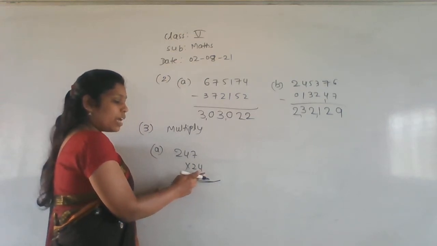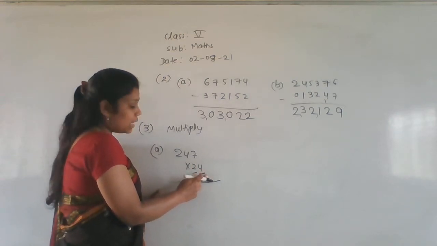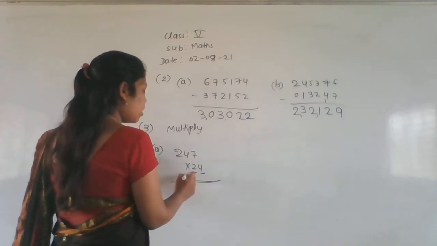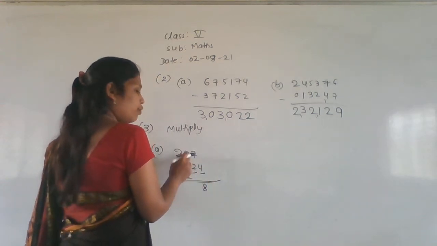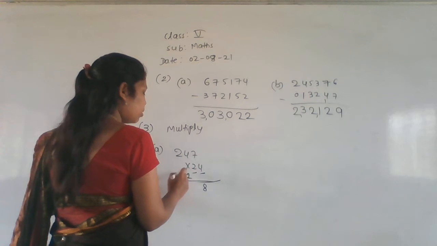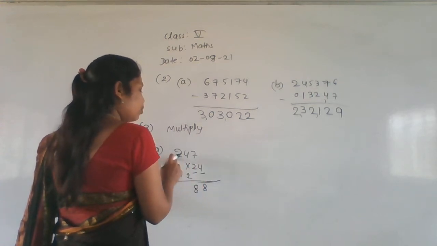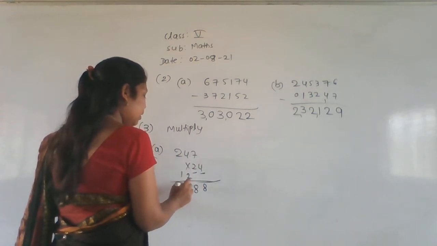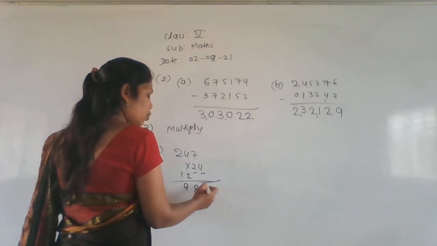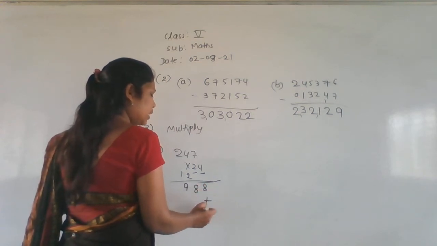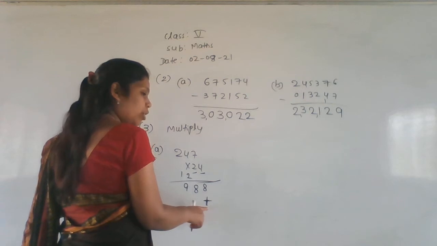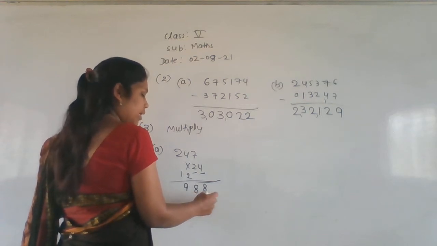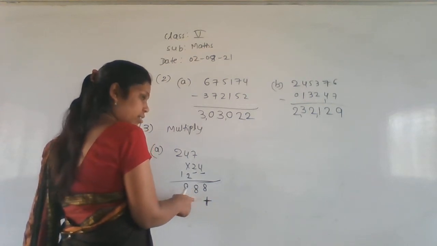First multiply with the 4. So first multiply with the 4. 4 7s are 28. 4 4s are 16. 16 plus 2 is 18. 4 2s are 8. 8 plus 1 is 9. Next. So below the ones place we have to put the addition symbol here. Don't write below this number. Just write a plus symbol and write the next number.